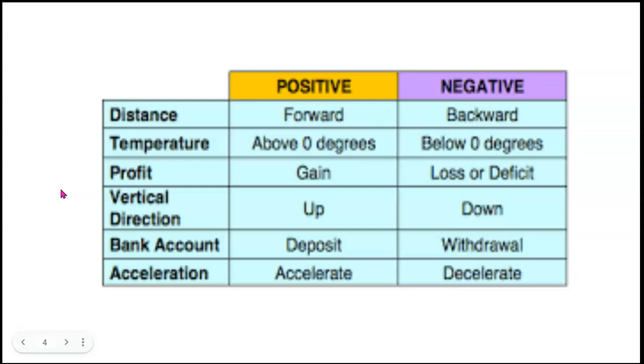Some real-life examples of integers would include things like distance. We know to go forward is positive, but to go backward is negative. Temperature. Above 0 degrees is positive, but below 0 degrees is negative. Profit. To gain profit is positive, but to lose or have deficit is negative. Direction. Up is positive, down is negative. Bank account. A deposit is positive, but a withdrawal is negative. Acceleration. Accelerate is positive, decelerate is negative. Those are just a few examples.